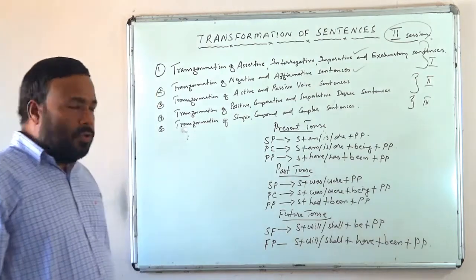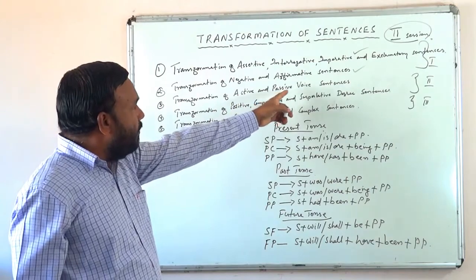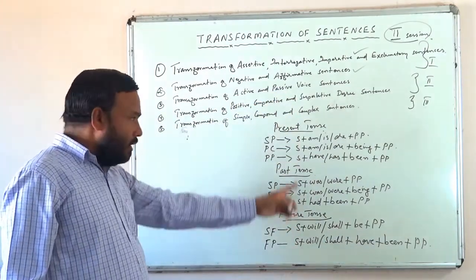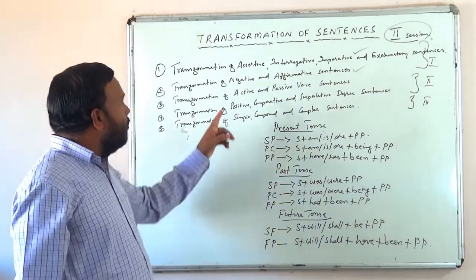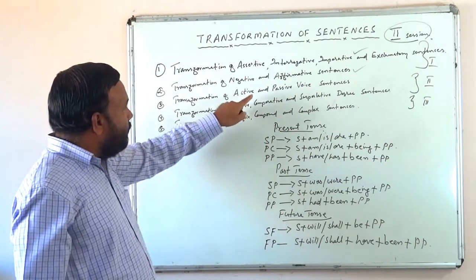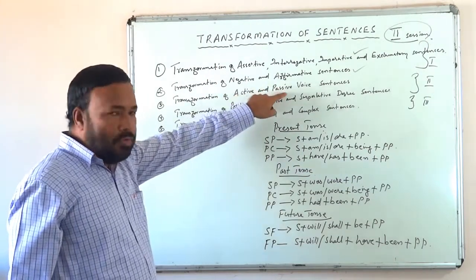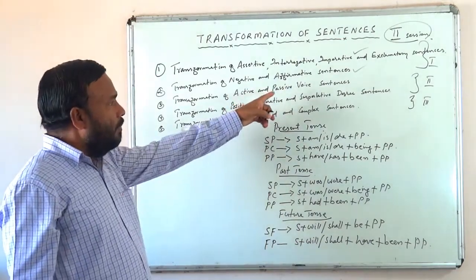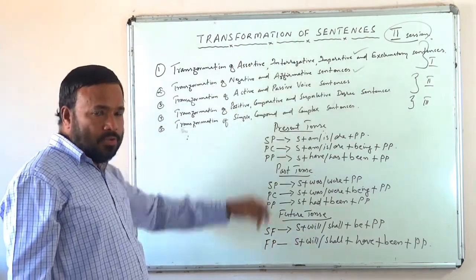Okay, so now we are going to do transformation of active and passive voice sentences. That is why I am showing the pattern of these passive voice sentences. We have to transform a sentence from active voice to passive voice and vice versa, isn't it? So active and passive, this interchange also comes under transformation of sentences.